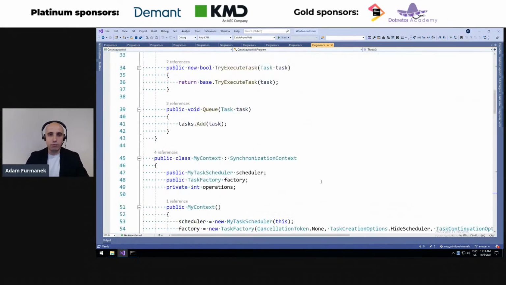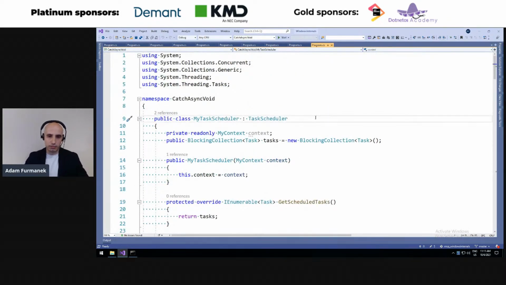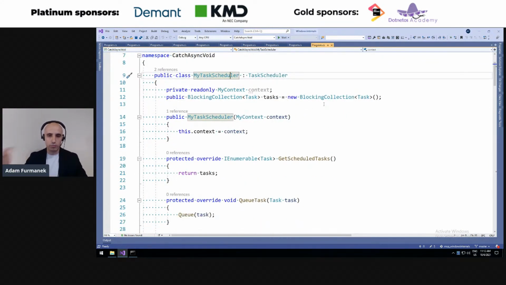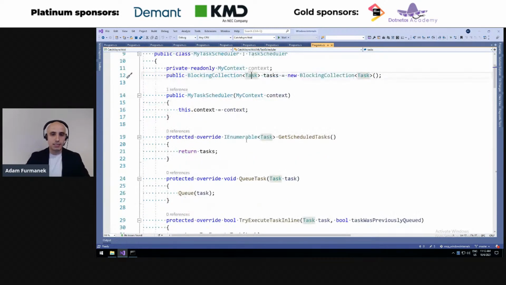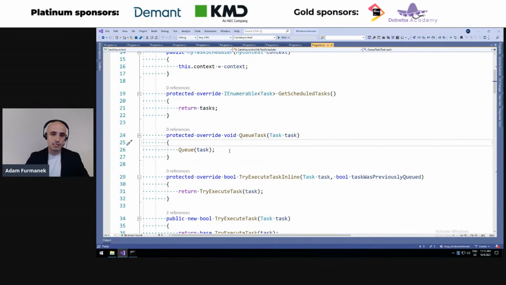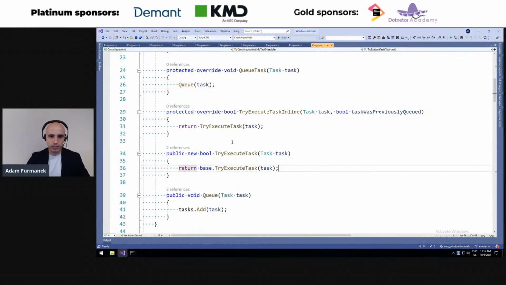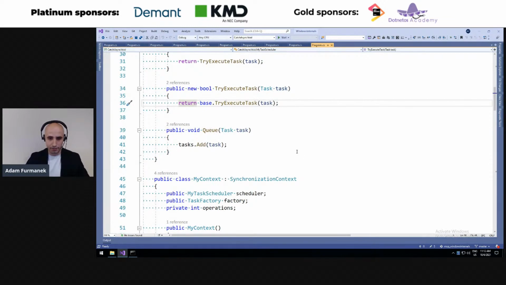So the first thing we do is we implement our custom task scheduler. Task scheduler is a piece of machinery used to schedule tasks in the .NET platform to be executed one by one. We have a very trivial, very naive implementation of task scheduler. So we just create a blocking collection of tasks. And then in task scheduler, whenever we want to queue the task, we just add it to this blocking collection. And then we can try executing this task, which is basically an override or calling a base method from this task scheduler. So there's nothing fancy in here.